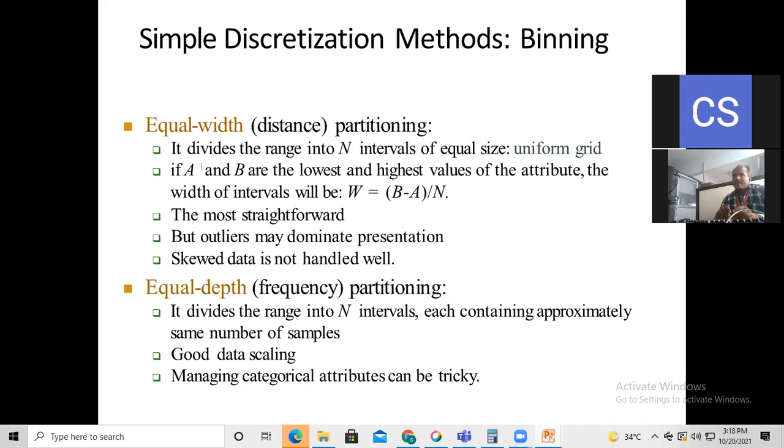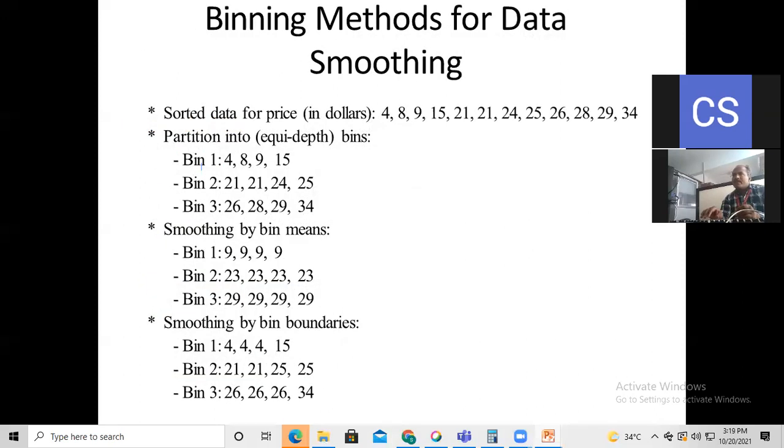Okay. And the equal depth, so what does equal depth mean? Frequency partitioning. It divides the range into n intervals, each containing approximately the same number of samples, and it gives good data scaling. Managing categorical attributes can be tricky. So what are equal width and equal depth, smoothing by bin means, and bin boundaries? Here you can see one example, an example of the binning method for data.